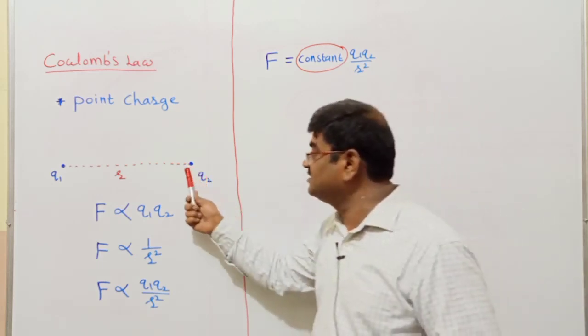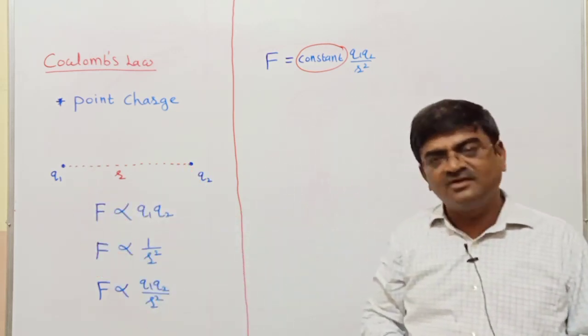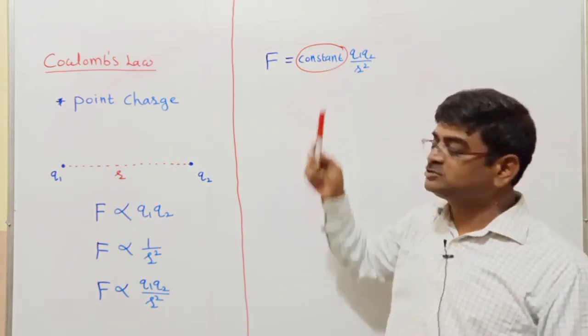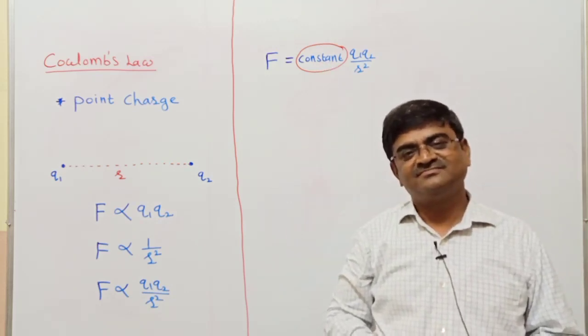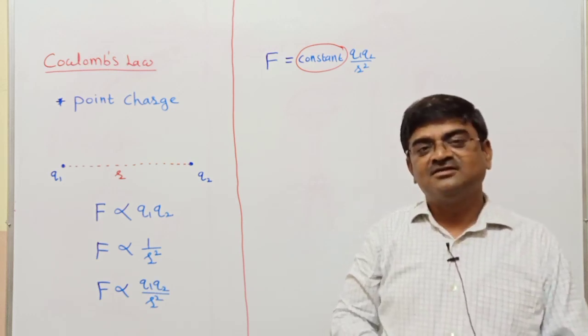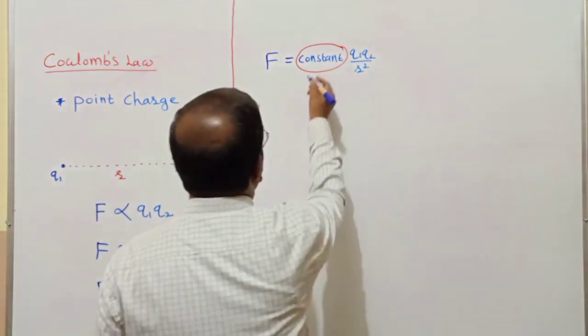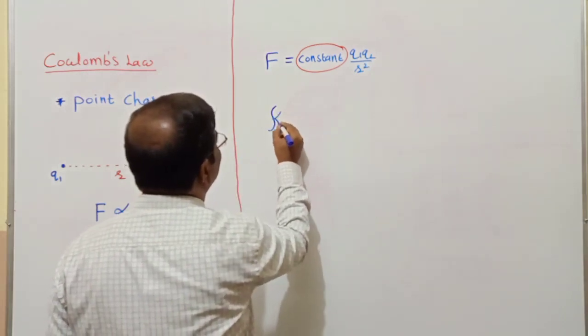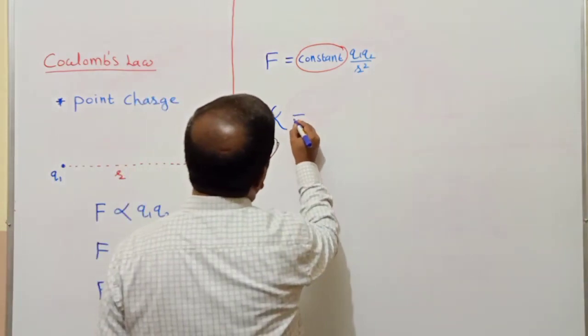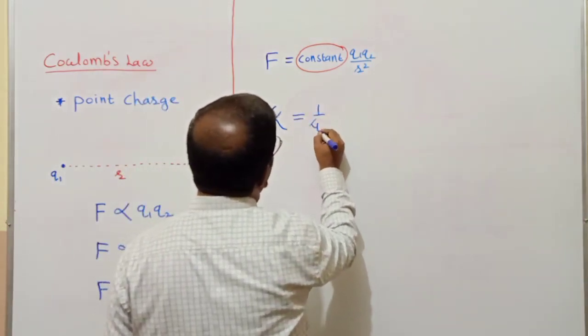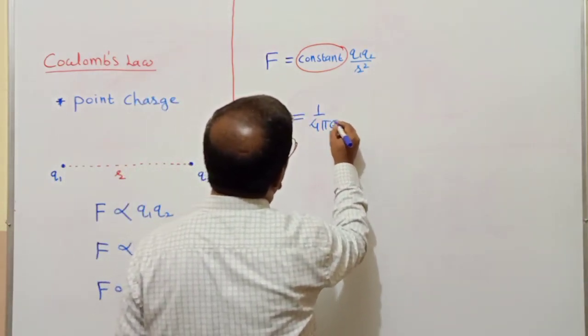When the charges are in air or vacuum, the proportionality constant was calculated experimentally, and the proportionality constant, which I'll represent as K, was found equal to 1 upon 4 pi epsilon 0.